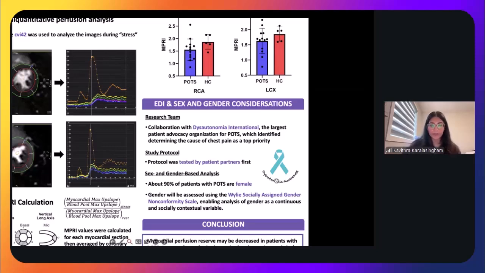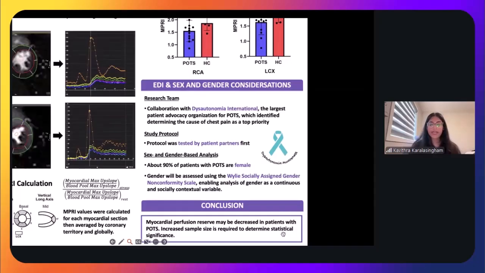So overall here, it seems like the amount of blood going to the heart tissue during periods of high demand could be decreased in these patients, but we will need more patients overall to figure out whether or not this is the true cause of their chest pain.